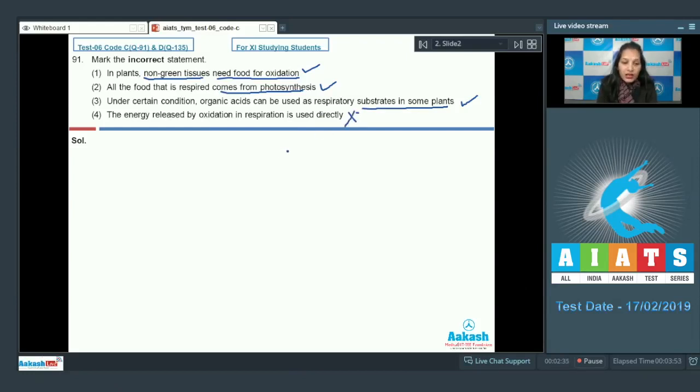Because the energy released by oxidation of food in respiration is used to form ATP and then ATP is used by an organism. So the energy released during respiration cannot be used directly. So the correct option for the given question is option number 4. Let's move to the next question.